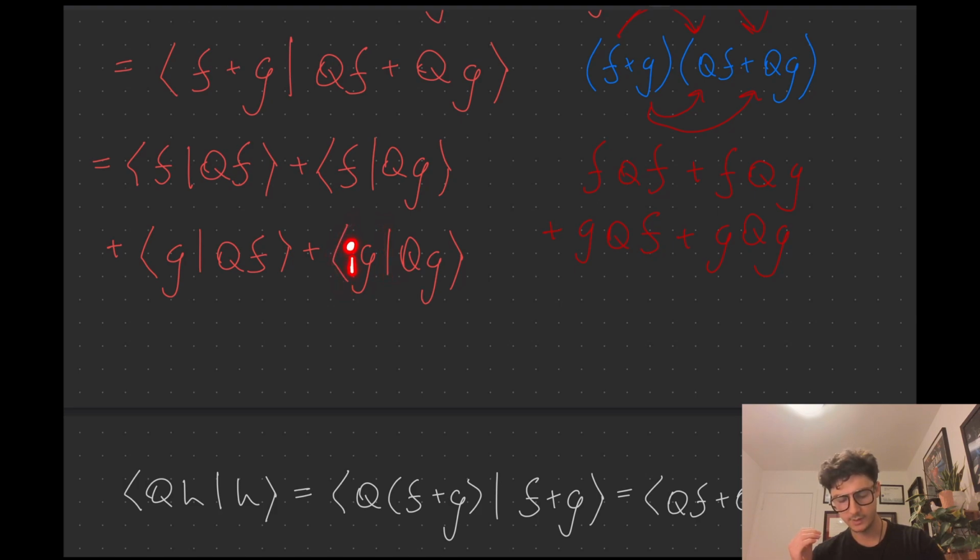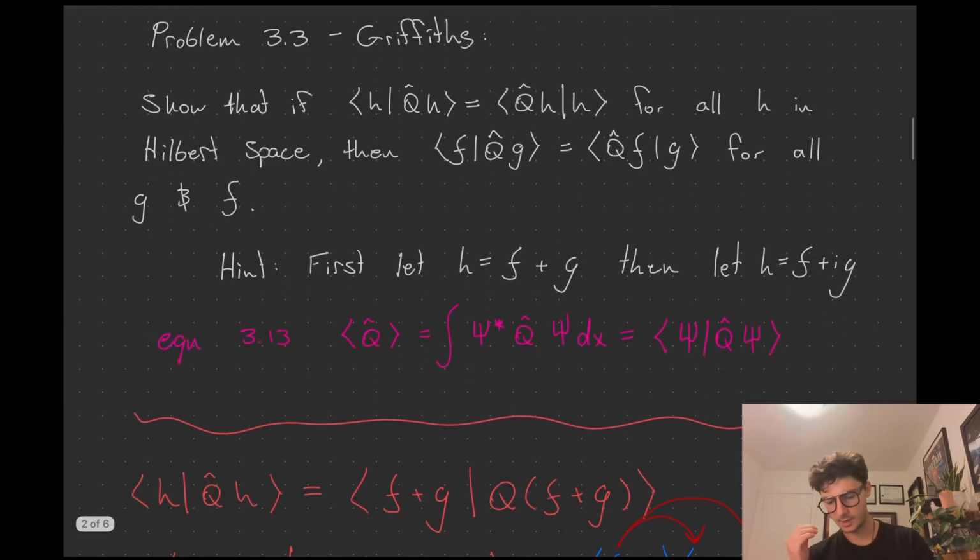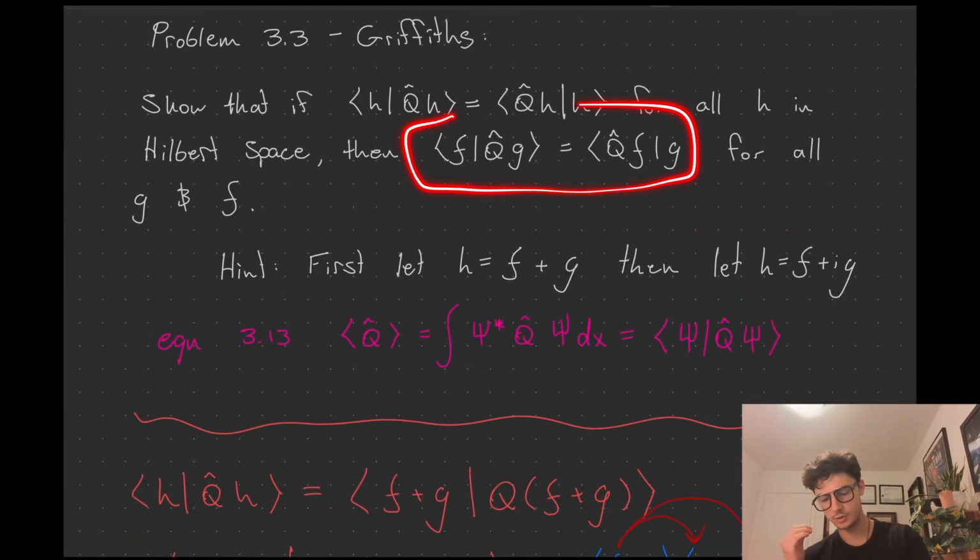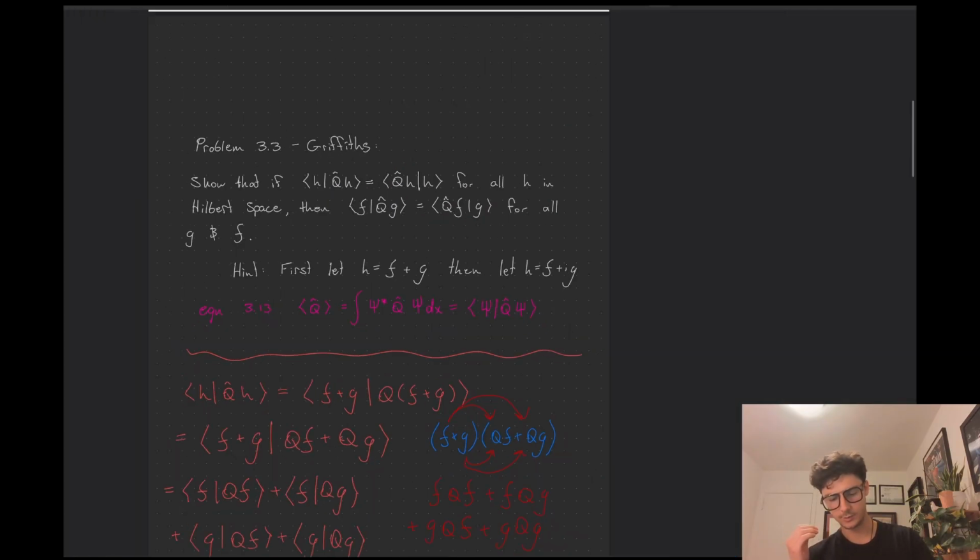And if you want to move this I around or pull it out, this I is going to have a complex conjugate on it. And the complex conjugate of I is negative I. So that's the only thing you have to keep in mind if you want to do this case. But the same thing is going to happen. You're going to get some equation where this is forced to be true. So I hope this was helpful.